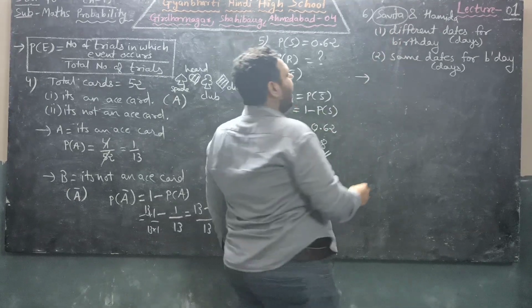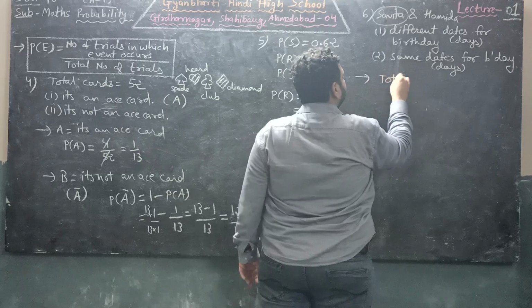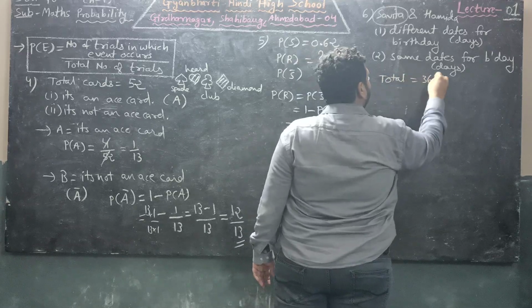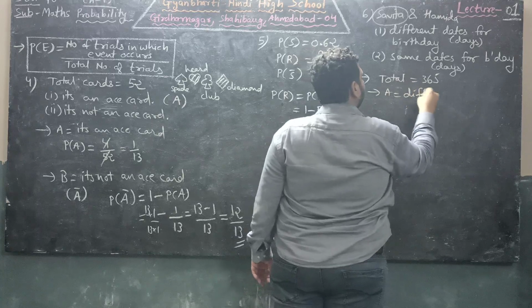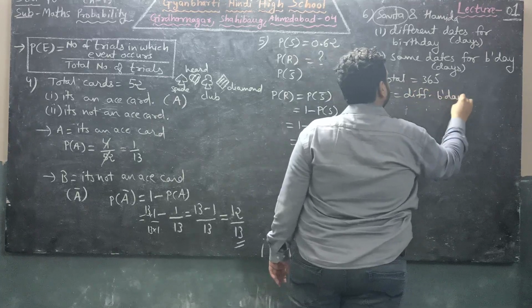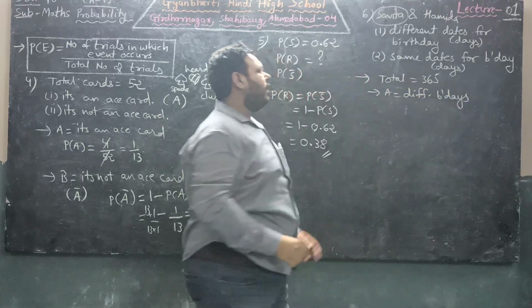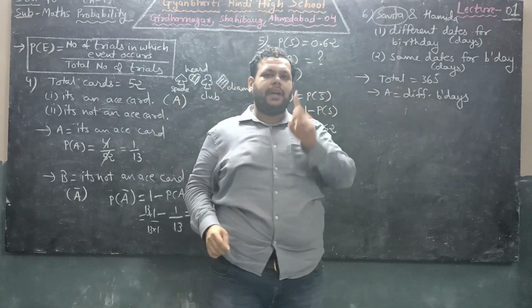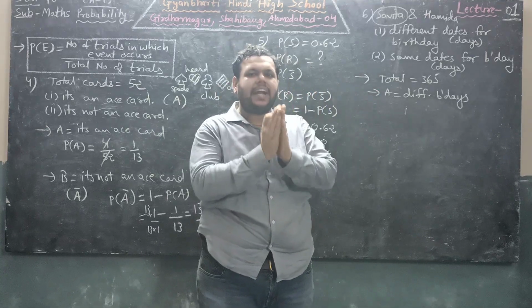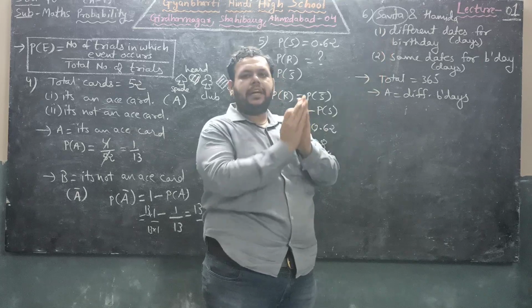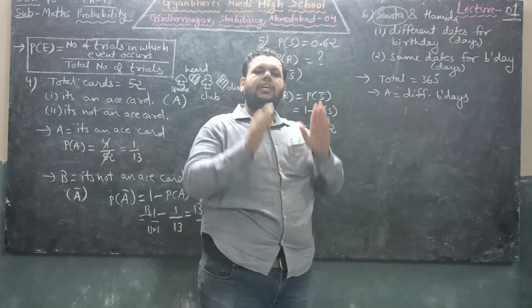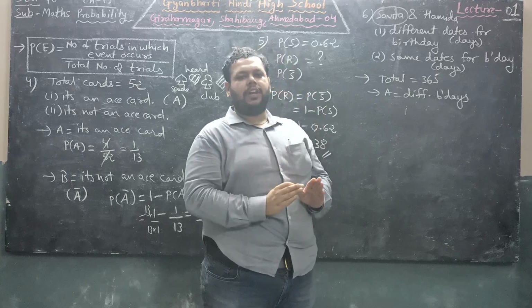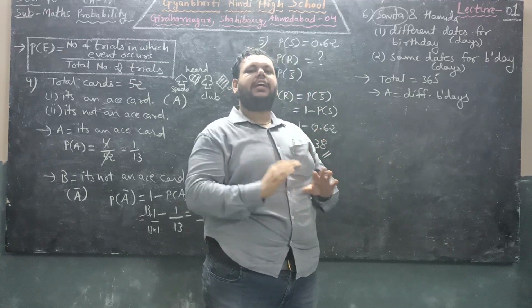So if they are having different birthdays, so Hamida will not have her birthday on 1st January. So totally in a year there are 365 days. Now first event is different birthdays. So if Hamida is having birthday on any particular day, except that day, Hamida can have birthday on any other day. So Savita is having birthday on 1st January. So except 1st January, Hamida can have birthday on any other days.